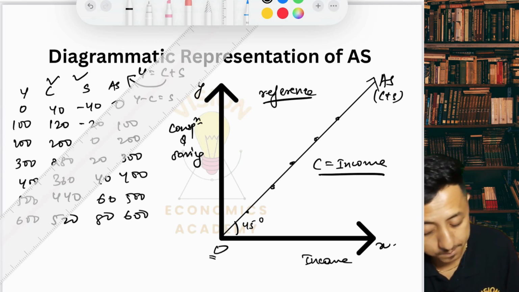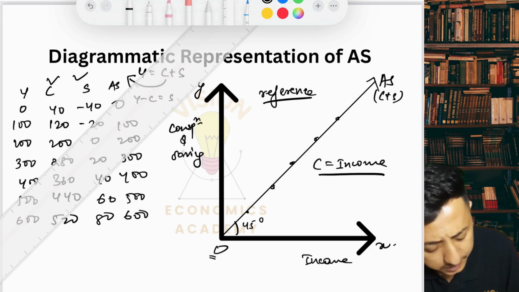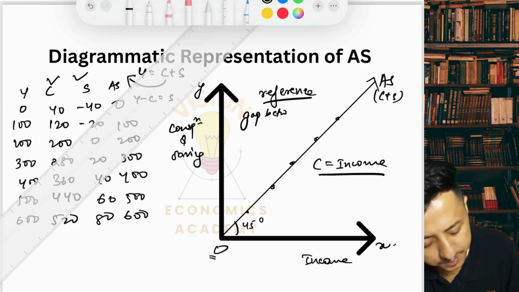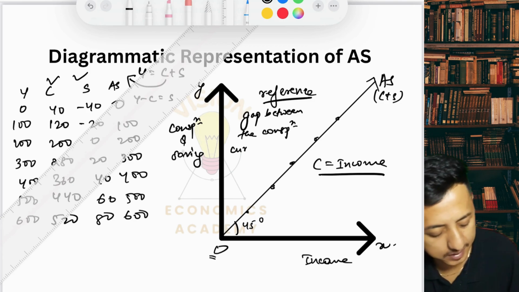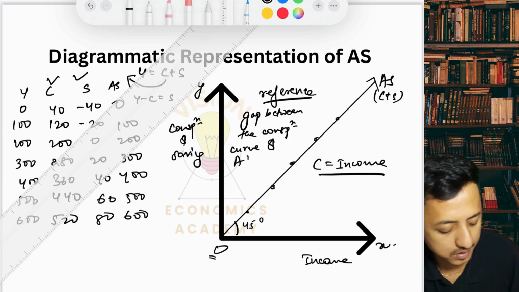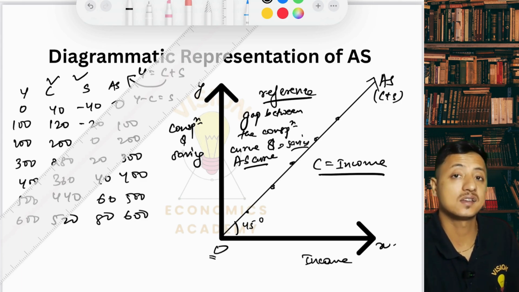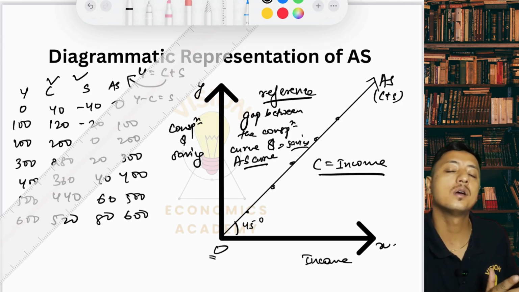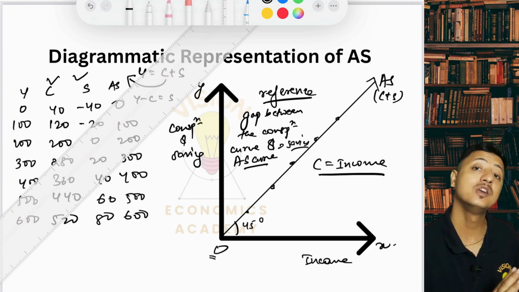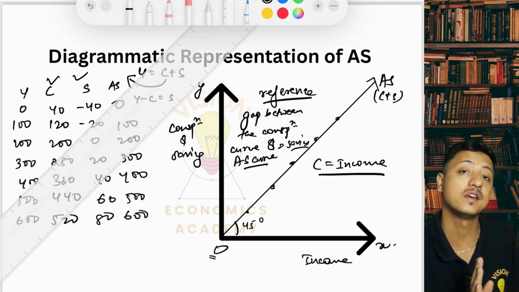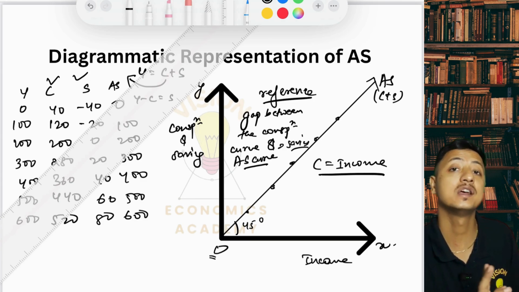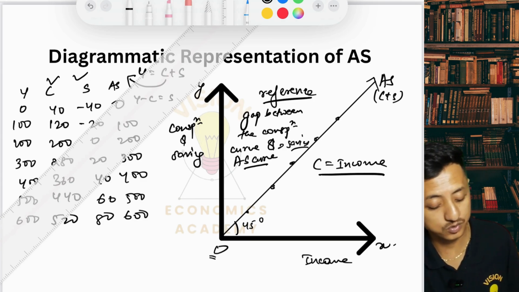So the gap between the consumption curve and the aggregate supply curve is actually the savings. Now, in reality, all the income is not consumed, right? So some is saved also. So when we draw the consumption curve along with the saving, then there is a gap between the 45-degree line and the consumption line, which I will show you.